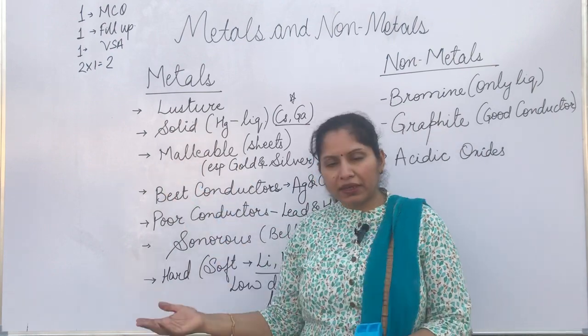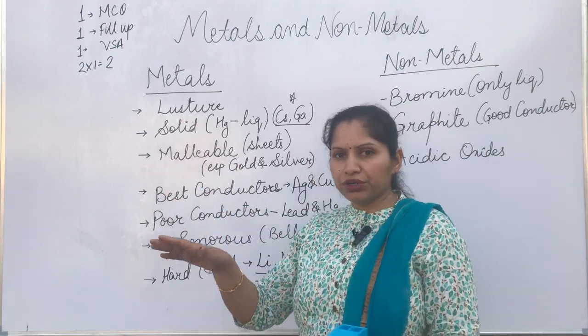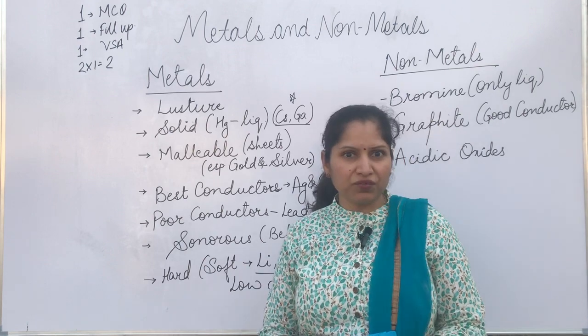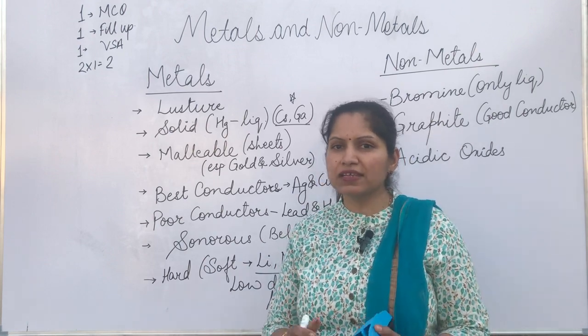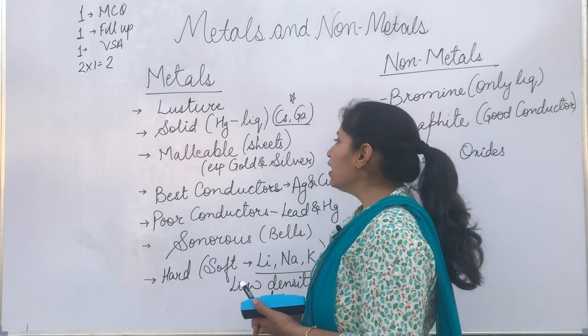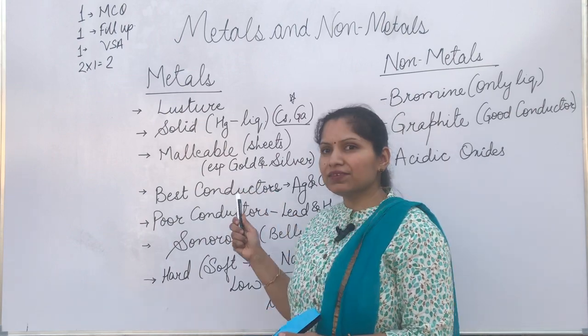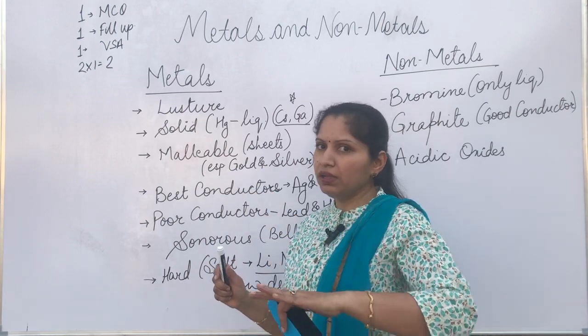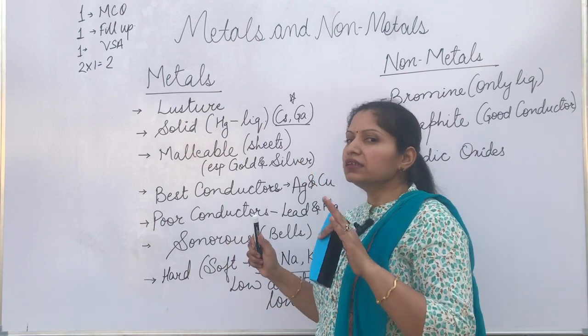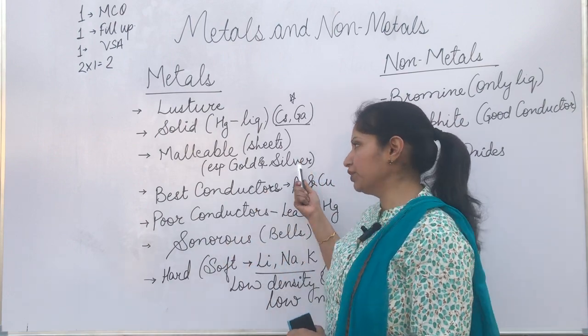Then they are malleable, meaning that they can be drawn into thin sheets. That is why we make aluminium foil, and silver foils are available. Especially gold and silver are the most malleable elements. We can prepare the thinnest sheets from gold and silver.